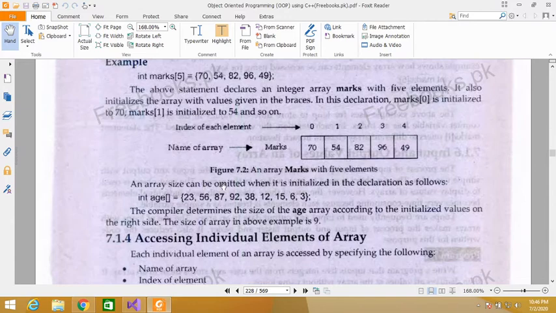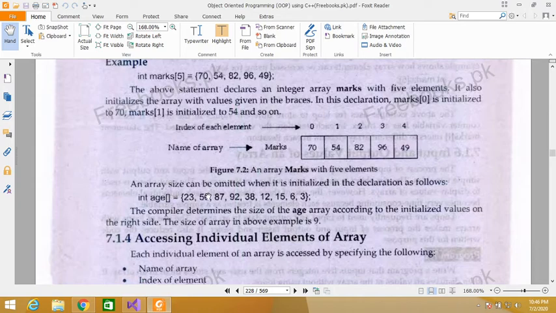Array size can be omitted when it is initialized in declaration, as follows. So we can omit the array size in initialization. See, here we have not written the size of the array.